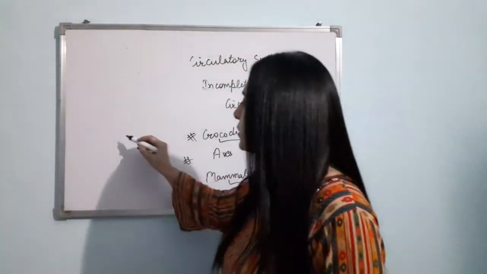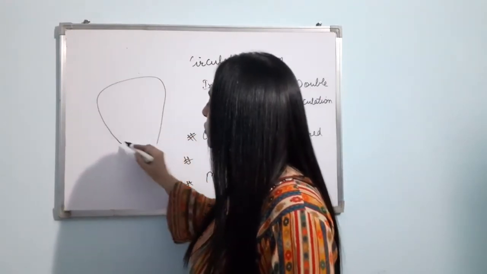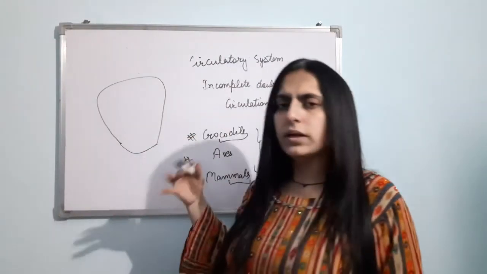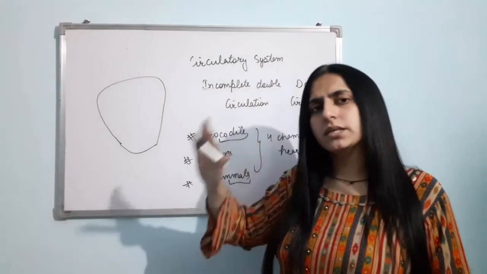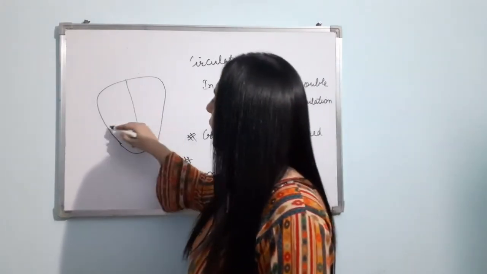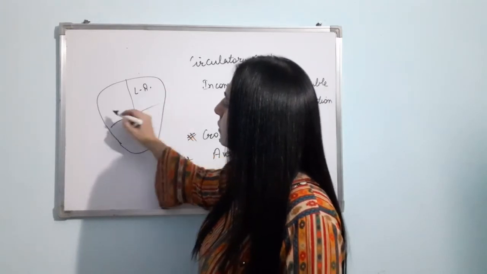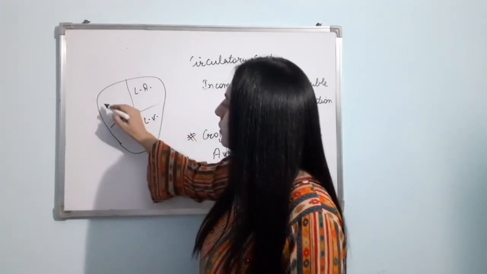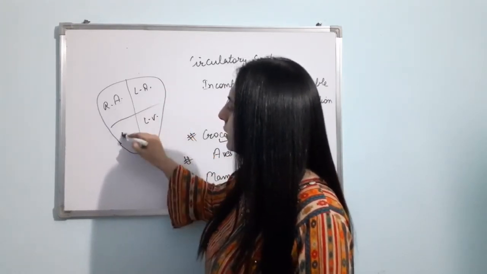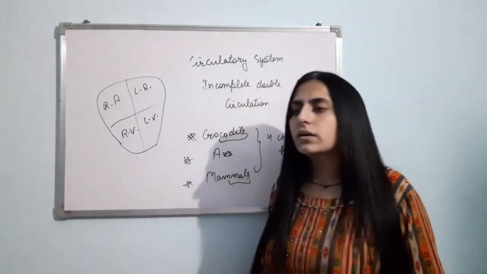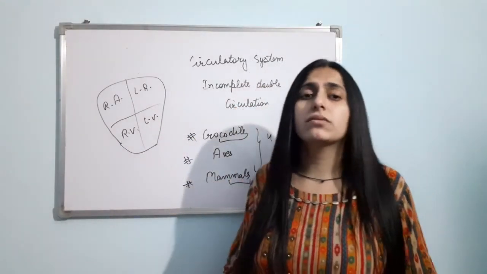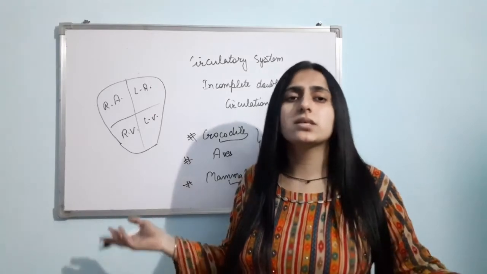What happens in them actually? They have a four-chambered heart. The human circulatory system we have to discuss in detail also. They have the left auricle, left ventricle, right auricle, and right ventricle. Here there is complete separation of the oxygenated blood and the deoxygenated blood.